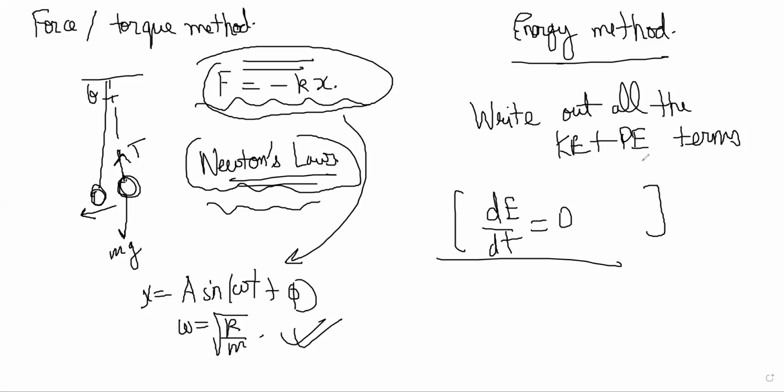Don't write kinetic energy and potential energy for some amplitude point or mean position and then hope that it will come, because that is anyway a constant value. You have to write it at some variable point x, where the displacement is x, velocity is v, unknown. Once you write it for any arbitrary point, then you can say dE by dt should be 0, because if it is SHM, energy must be conserved.